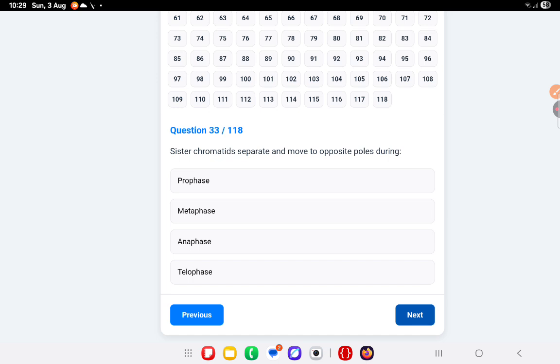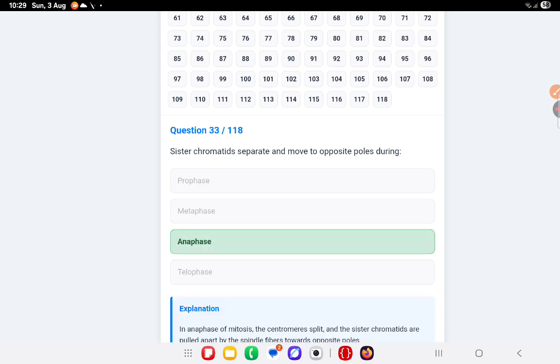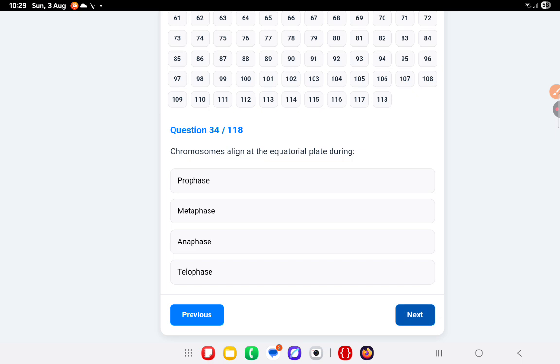Sister chromatids separate and move to opposite poles during anaphase. Chromosomes align at the equatorial plate during metaphase.